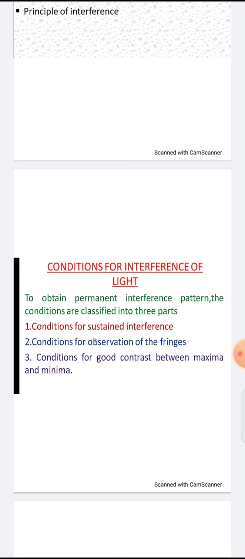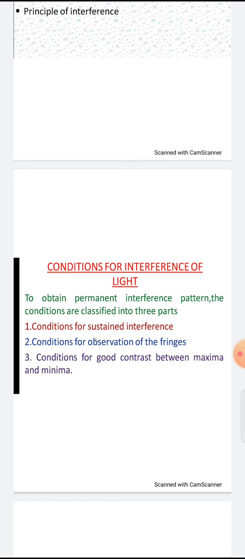In our previous class we discussed maxima and minima. What is maxima and what is minima? The top level of the crest is called maxima, and the bottom level of the trough is called minima.